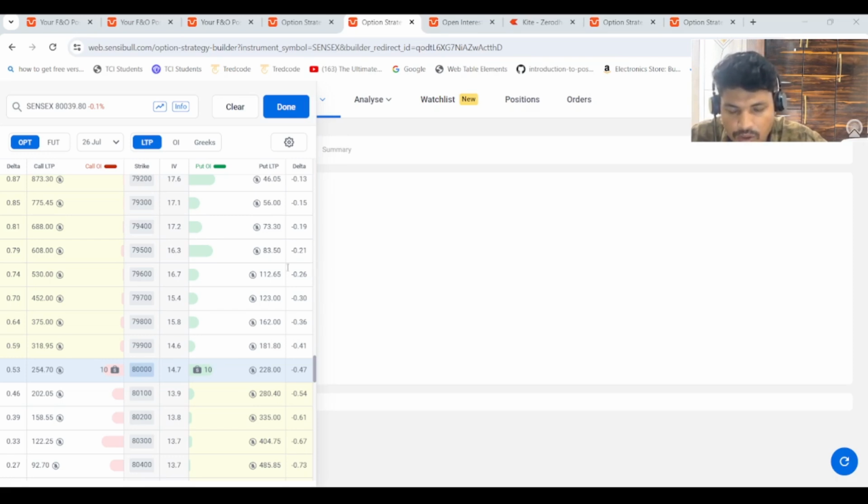I don't think it is going to open gap up because the European market is down. Based on the US market close, our market may open. I think it may open flat or it may open gap down.